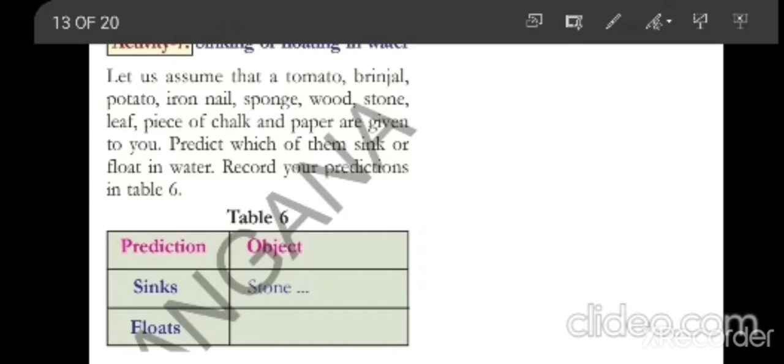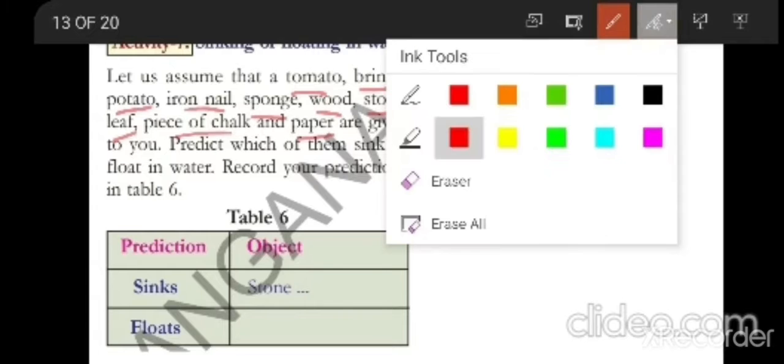So if you see here, we have different things like tomato, brinjal, potato, iron nails, sponge, wood, stone, leaf, piece of chalk and paper. These are different materials, and we have to know which material is going to float and which is going to sink.